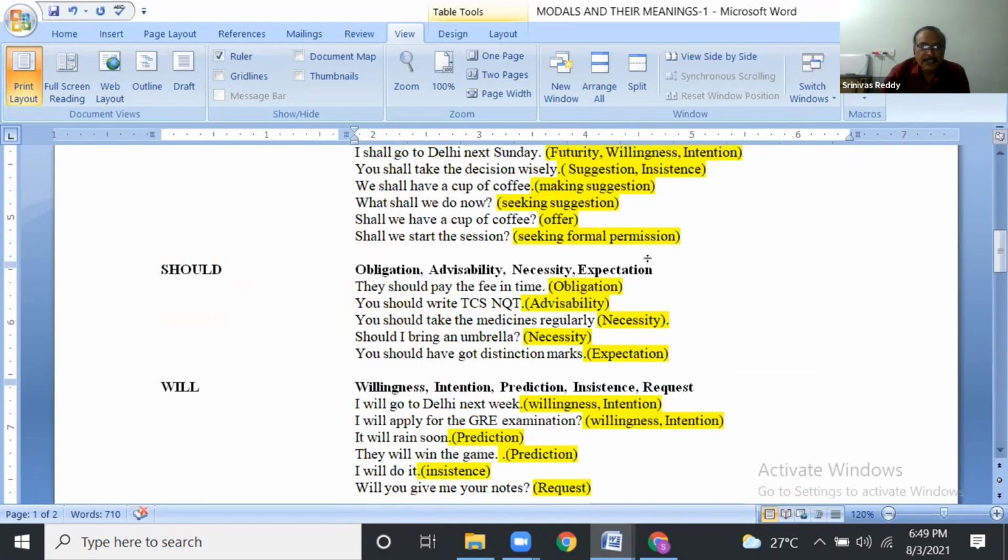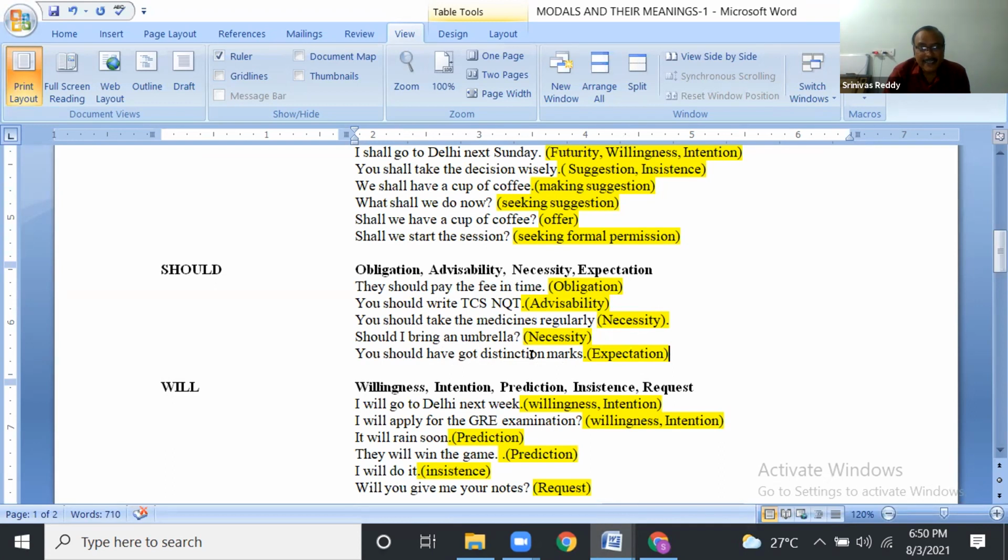Should: obligation. They should pay the fee in time. Is it clear? Advisability: You should write TCS, the national qualifying test. It is just like advice. You should take the medicines regularly, it is a necessity. Even advice also. Should I bring an umbrella? Necessity.